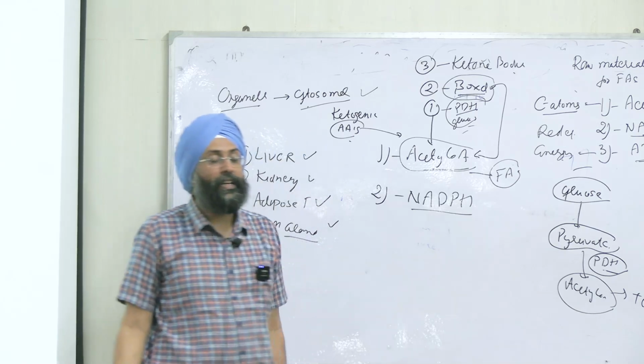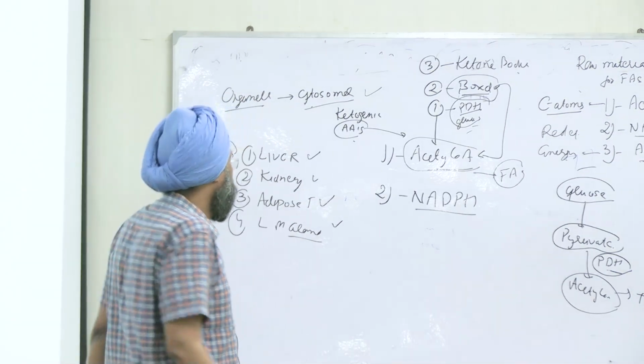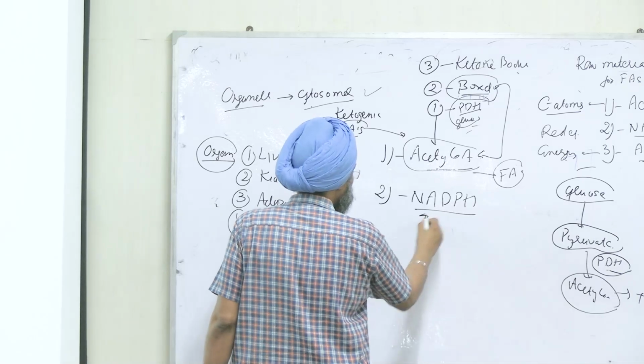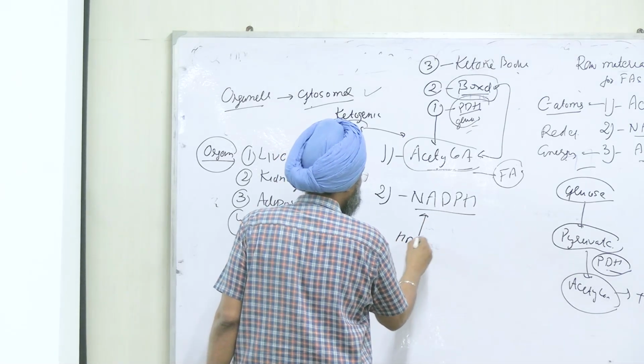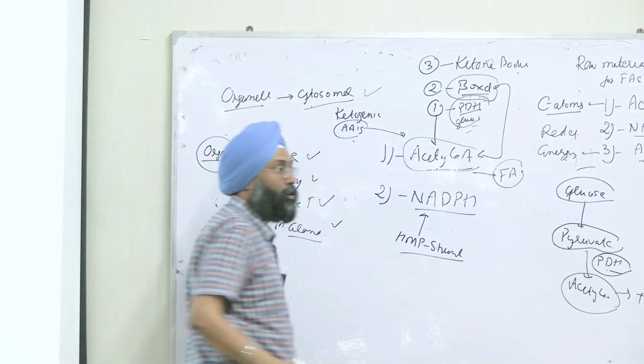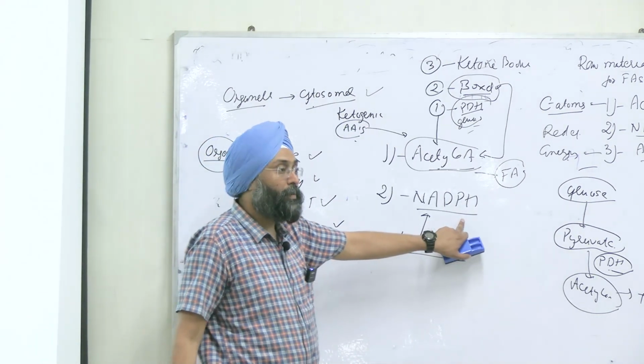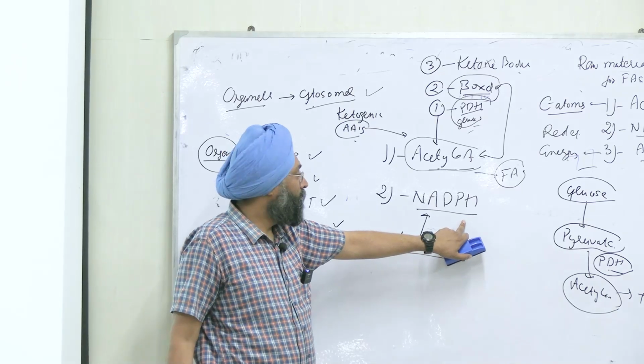Tell me the source of NADPH from carbohydrate metabolism. First is HMP shunt. घर पे पापा रहेंगे. Hope you remember the mnemonic, right? HMP shunt is the only pathway that leads to synthesis of NADPH.